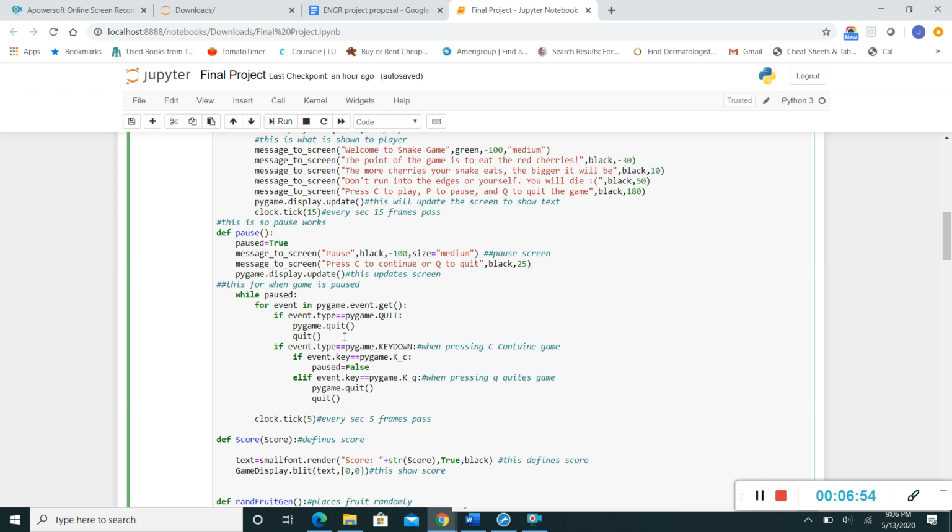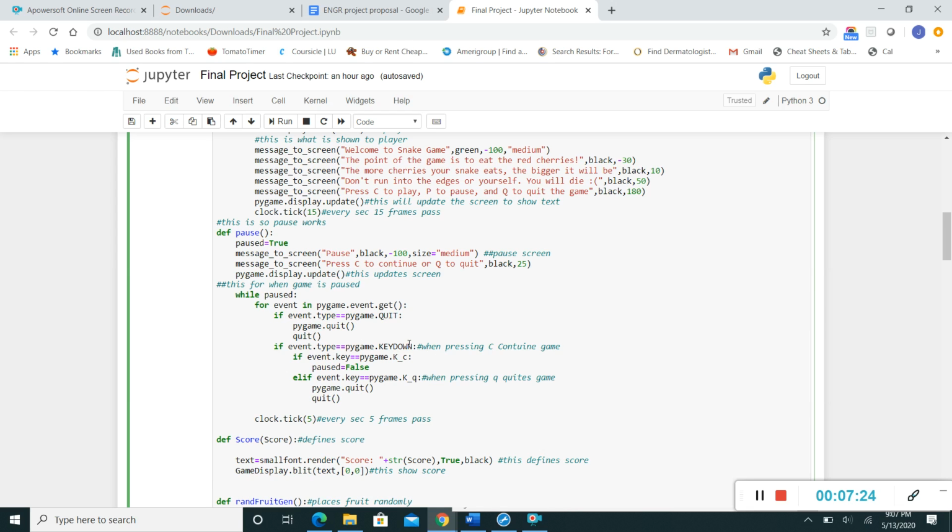This is a for loop with a while and if loop. Basically, if you press down on continue, it's going to make the function false, so that means you have to continue the game. But if you press Q, which is quit, it's just going to quit the game. That's the end function. And I think this is an if event type. This is basically just defining it and how it works.